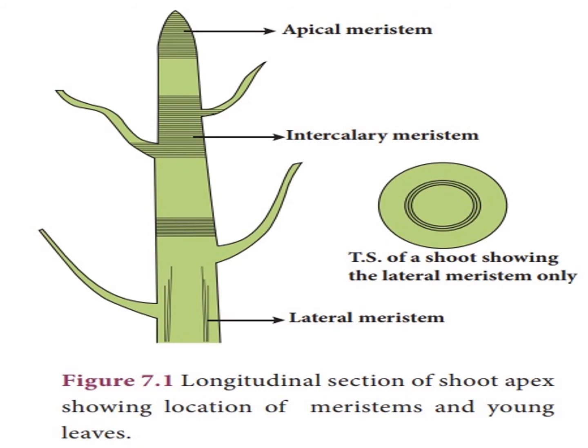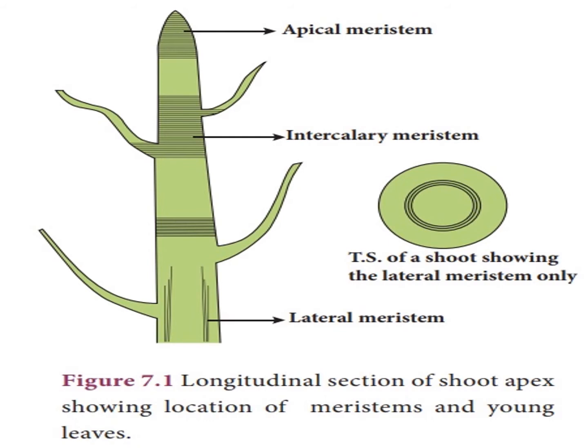Intercalary meristem. It lies between the region of permanent tissue and primary meristem. It is found either at the base of leaf. Everybody see the picture.